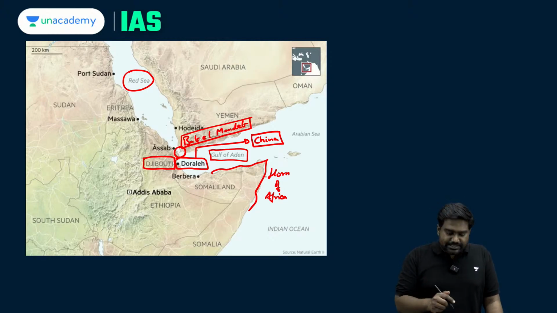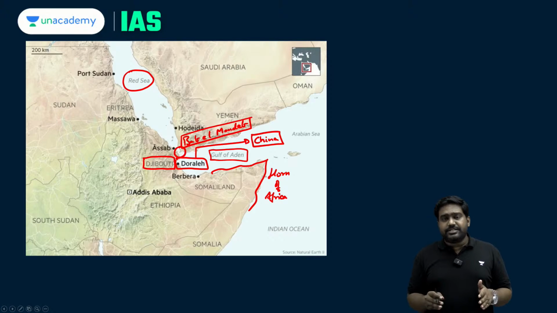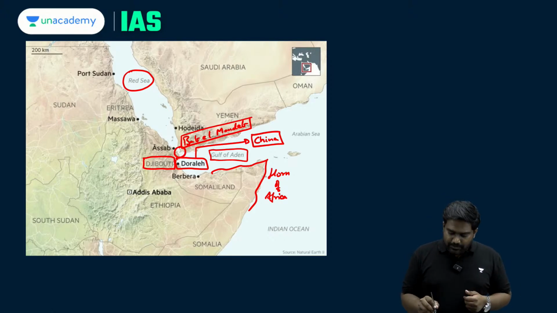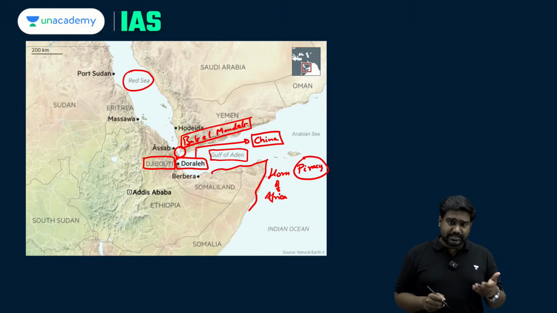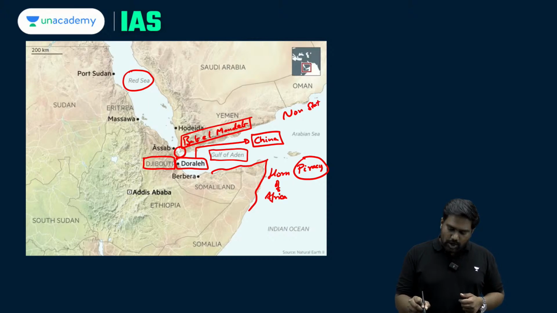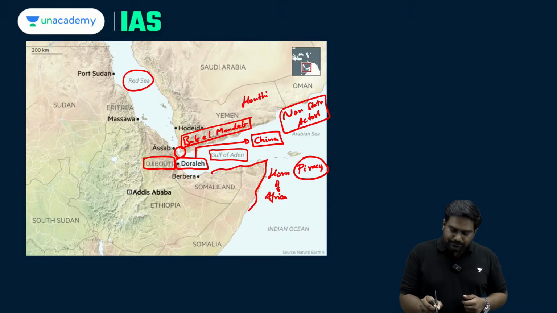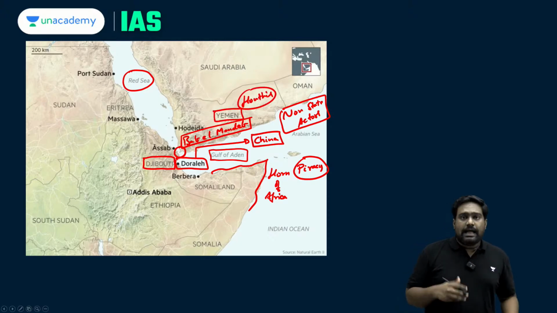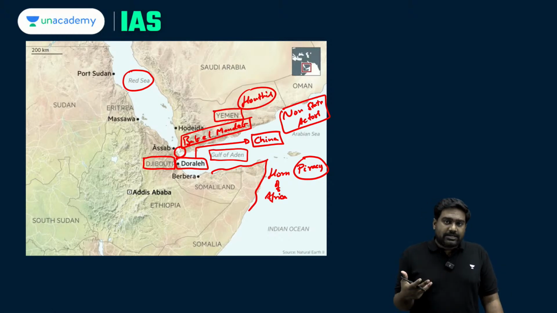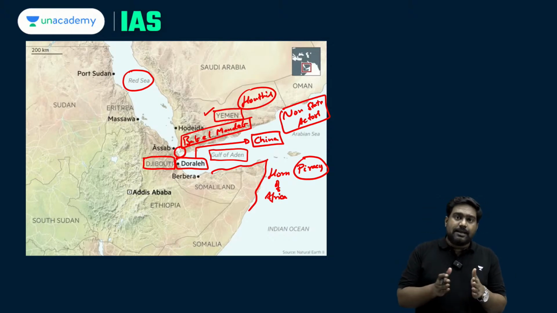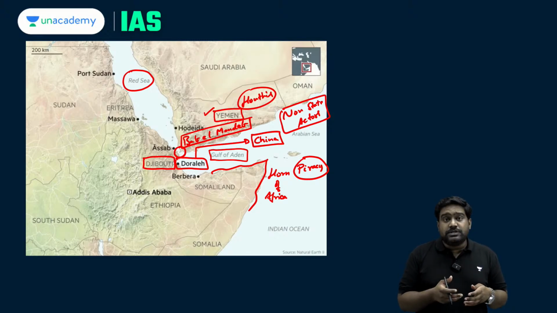So through this naval presence, they safeguard these shipping lanes and protect commercial shipping from the threats posed by piracy near Horn of Africa and also other threats posed by non-state actors such as the Houthis of Yemen. There are many non-state actors who operate here, who are involved in acts of terrorism as well. So to protect the shipping lane and ensure that Bab el-Mandeb is kept open, there are multiple foreign navies deployed here. They have a naval base present in Djibouti, and hence the port of Doraleh becomes very important.